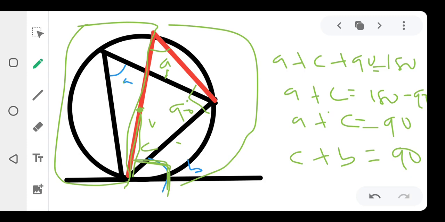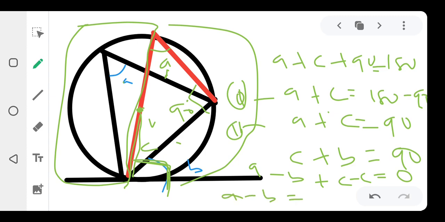If A plus C is 90 and B plus C is 90, let us try to subtract both equations, right? If you have this one as your equation 1 and this one as your equation 2, you know that what it's going to be now? A plus C, okay, it's going to be A minus B, then plus C minus C, which is equal to what? 0, right? 90 minus 90 is 0. Then you know that A minus B will now be equal to 0, right? Then A minus B, in that case, A is equal to B. Okay, don't let me rush it.